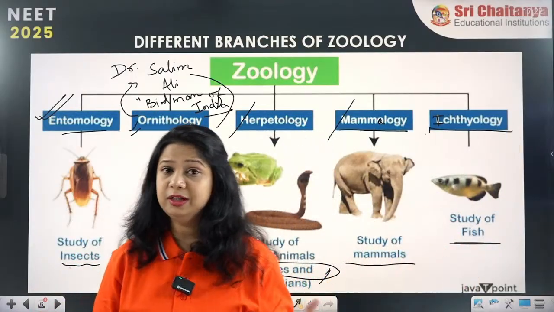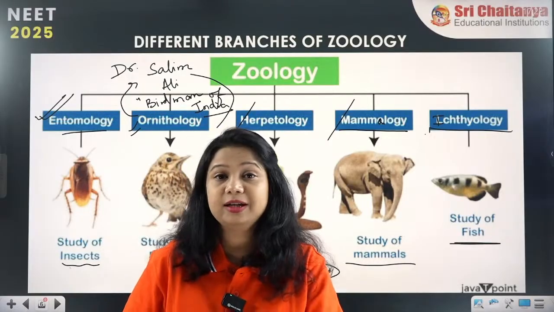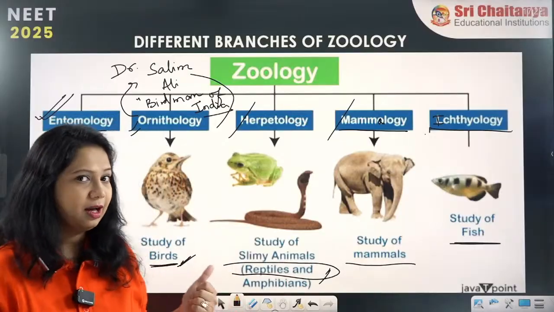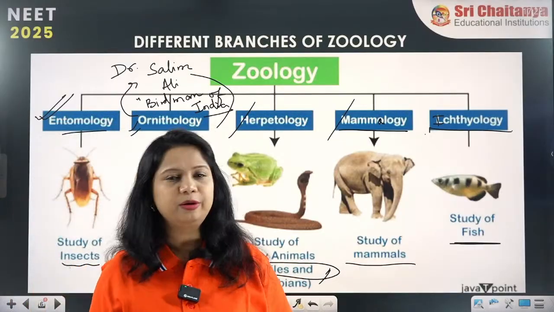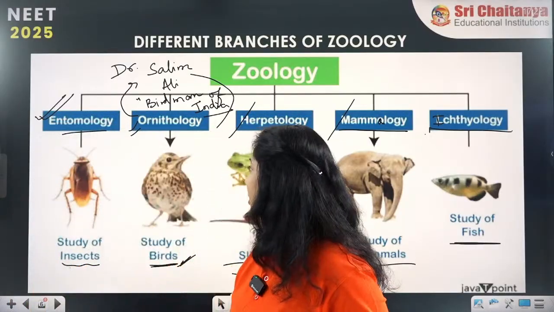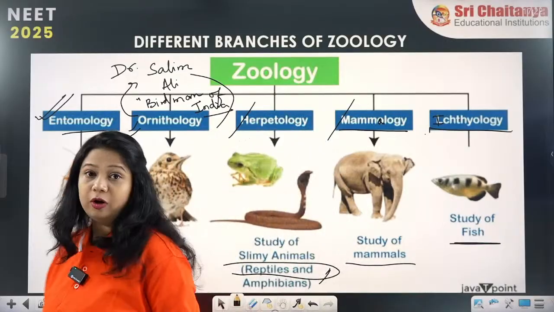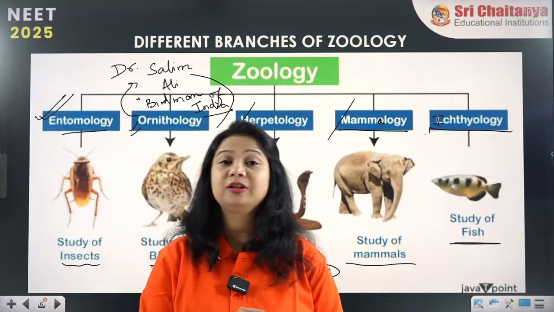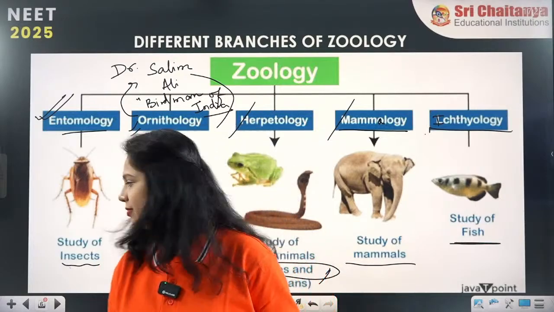So what all have we learned? Various terminologies and their related points. Herpetology, I think everybody will now remember them. Herpetology, mammalogy, entomology, ornithology, as well as ichthyology. These are the various important aspects of zoology.